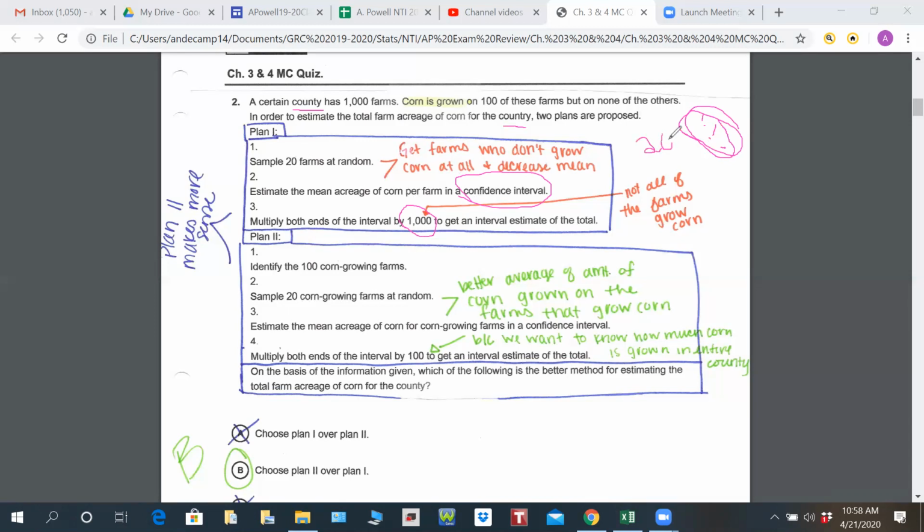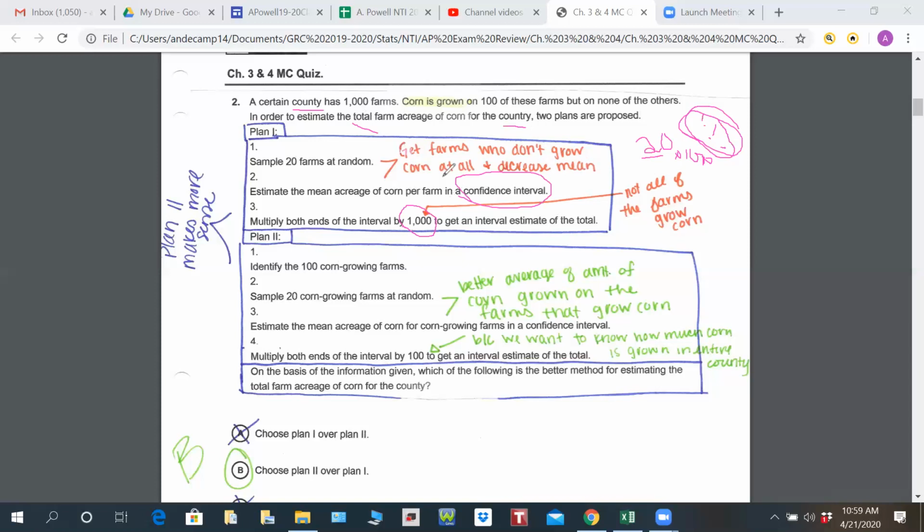Okay, so we found that our farms grow an average of 20 acres of corn. Well, there's 1,000 farms, so we're going to have to multiply that by 1,000 to find the estimate because they want the total farm acreage. And I have a feeling they want this to say county, but I'm not going to say that for sure, now that I'm thinking more about it.